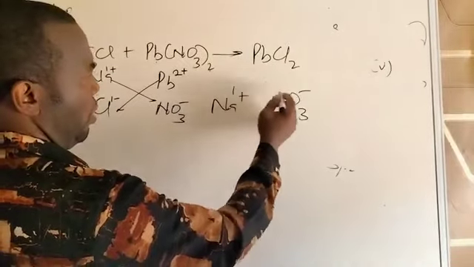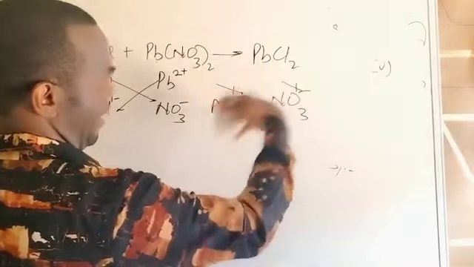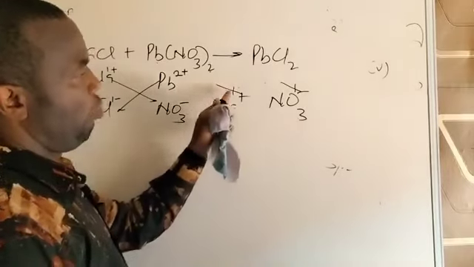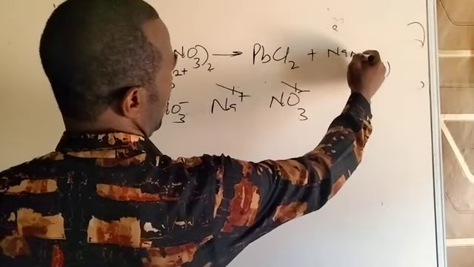The valence is what? 1. Here is also what? 1. Equal valences do what? Cancel out. When they're equal, you can cancel them and join. You don't need to exchange again, so that'll be a waste of time. 1, 1, cancel. You join them, you have NaNO3.